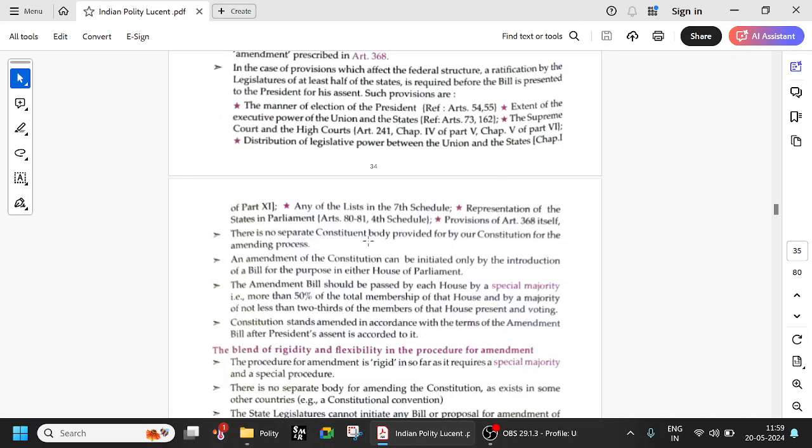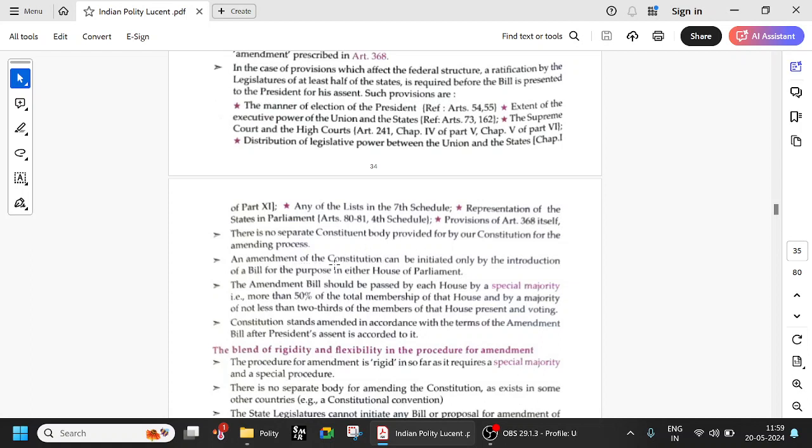There is no separate constituent body provided for by our constitution for the amending process. So there is no separate body. In other countries, in order to amend the constitution, you have a separate constituent body, but in India there is nothing like that. An amendment of the constitution can be initiated only by the introduction of a bill for the purpose in either house of parliament. So this is frequently asked in questions.